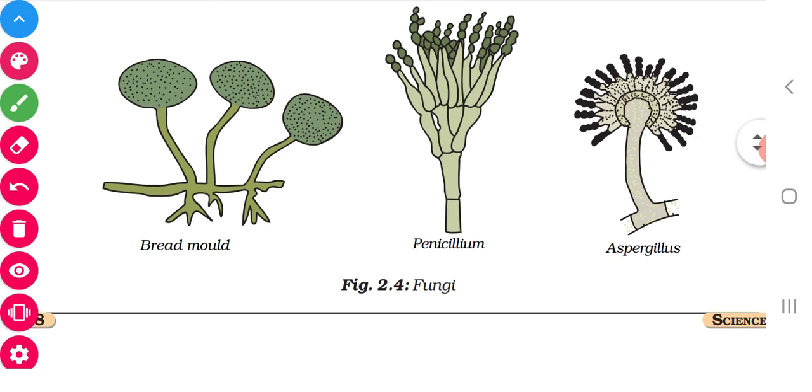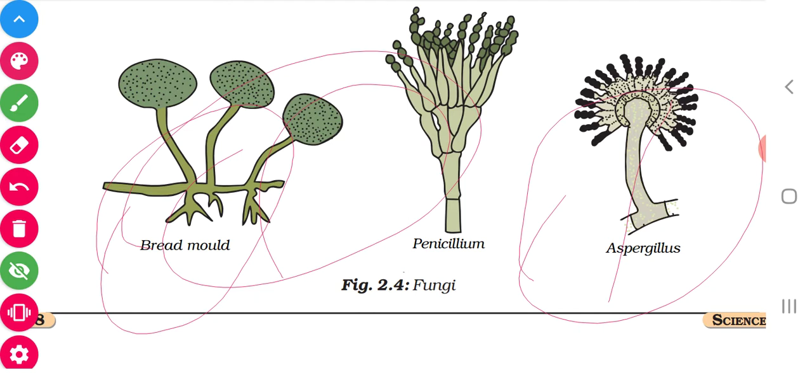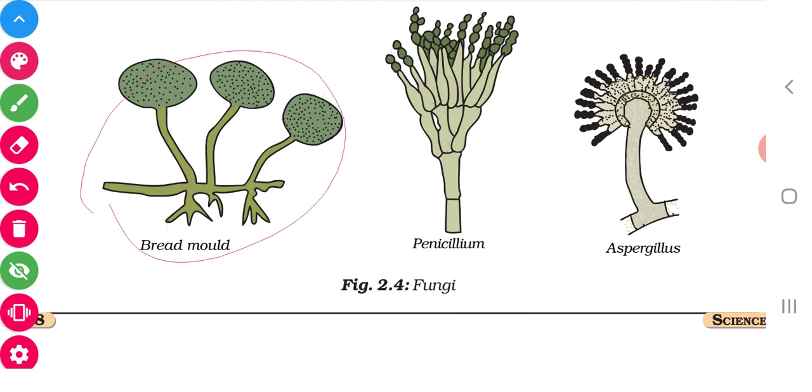Then coming to the fungi. Bread mold. What is meant by bread mold? Dark, black patches on the bread are called bread mold. And penicillium, it is an antibiotic. If we suffer from any fever or any problem, we used to get a penicillin injection, no? So this is penicillium. And aspergillus. These are fungi.